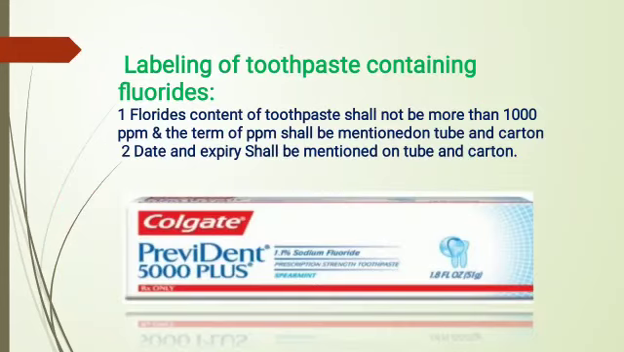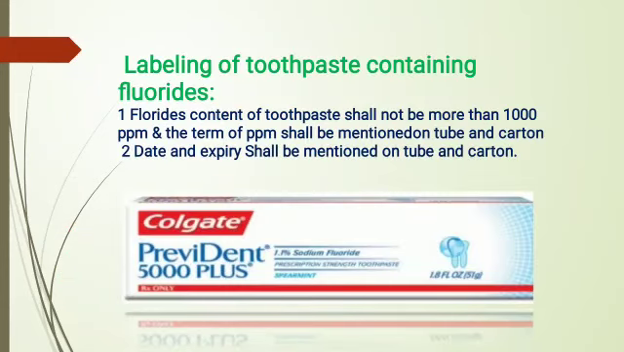The last content is the labeling of toothpaste containing fluoride. Fluoride content of toothpaste shall not be more than 1000 ppm, and the term ppm shall be mentioned on the tube and carton. Date of expiry shall be mentioned on the tube and carton. These are the drugs, scheduled drugs and cosmetics and their labeling under the D&C Act 1940.